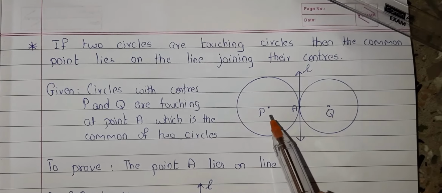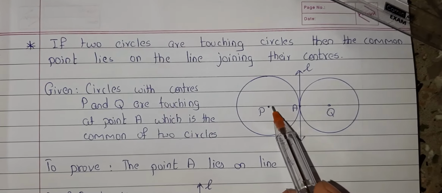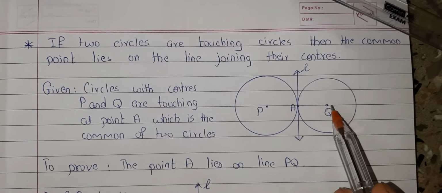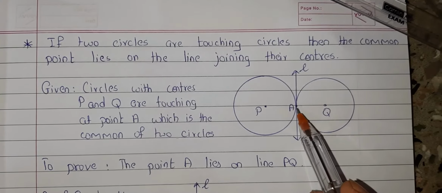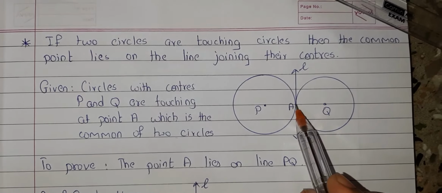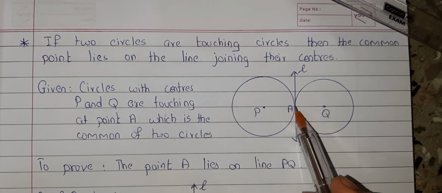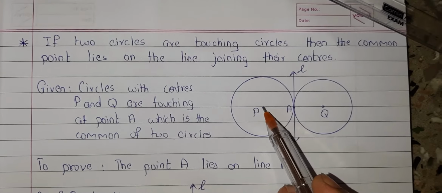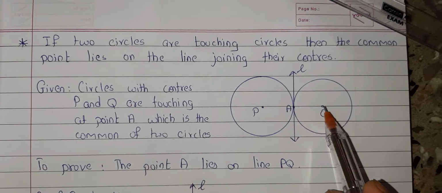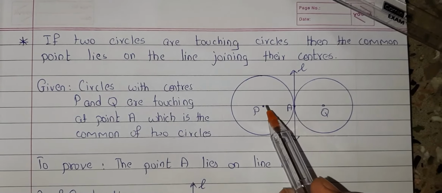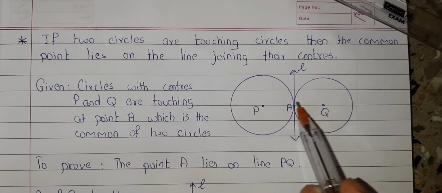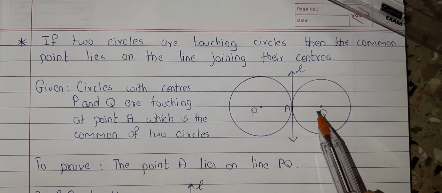So I have taken here two circles, that is circle with center P and circle with center Q, and they are touching each other at point A, and line L is a tangent to both the circles at point A. So we have to prove that points P, A, Q are collinear. That is nothing but we have to prove that point A lies on the line joining P and Q.